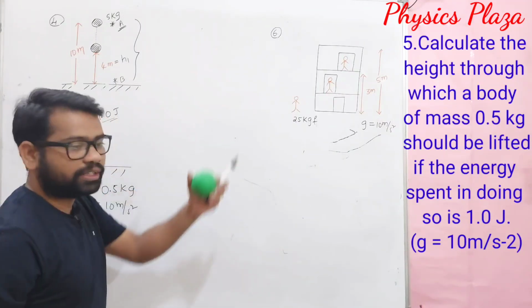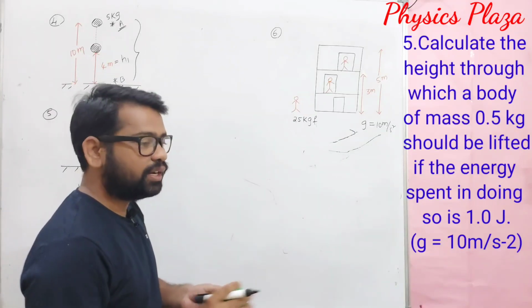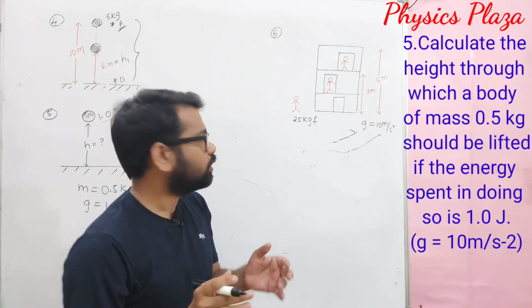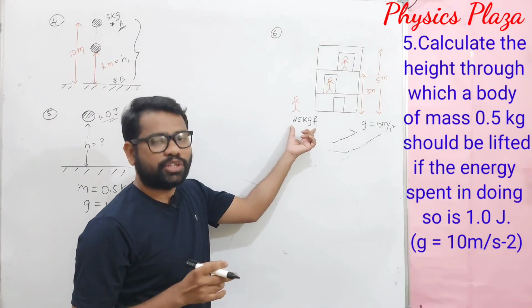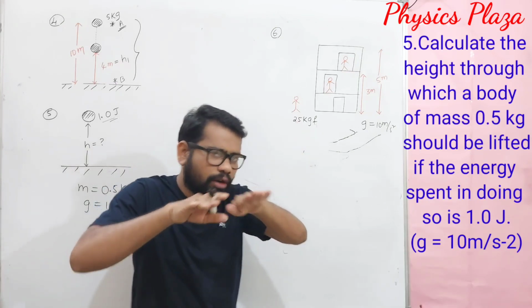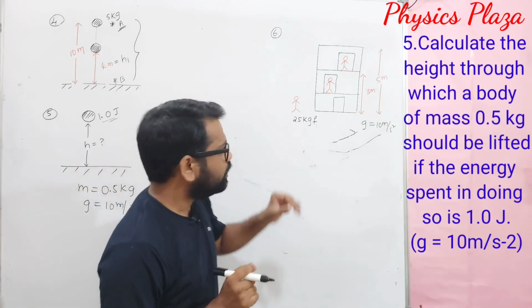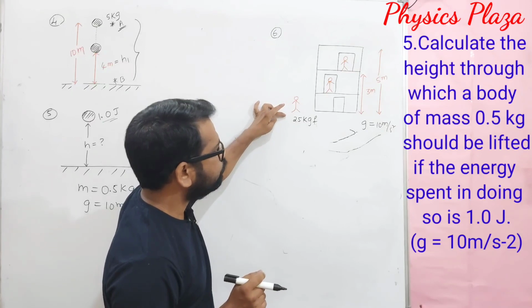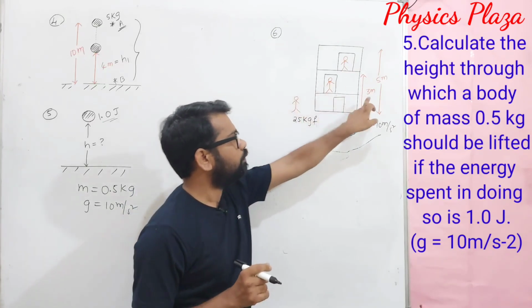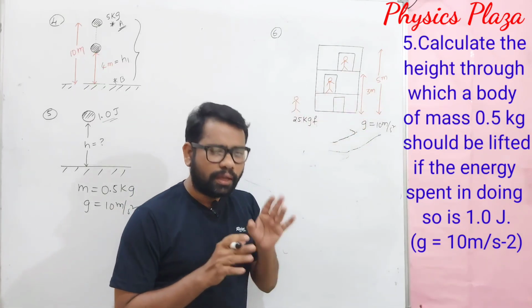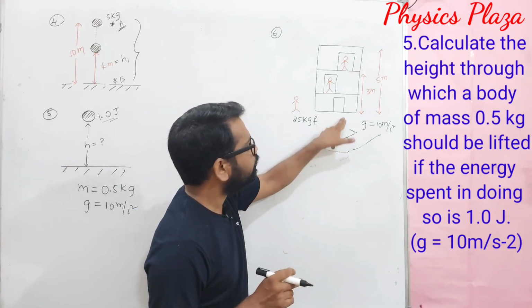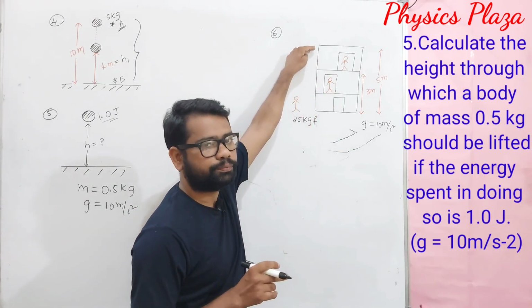Look at that numerical. So what is given, children? A boy of weight 25 kgf initially is at the ground floor only, no doubt. First he moved to a height of 3 meters, then he moved to a height of 5 meters to the first floor.